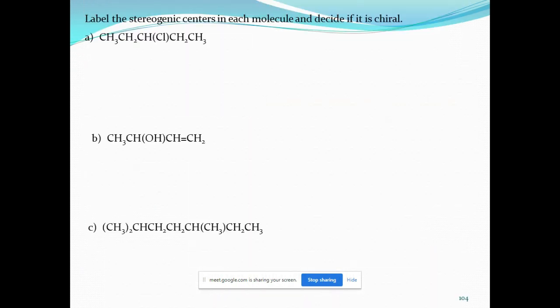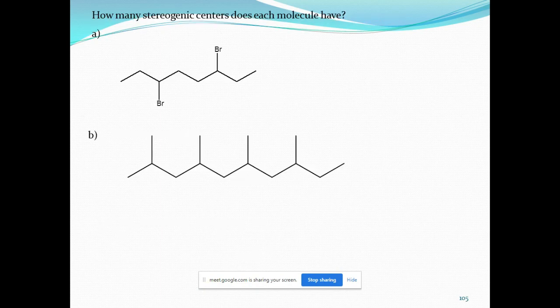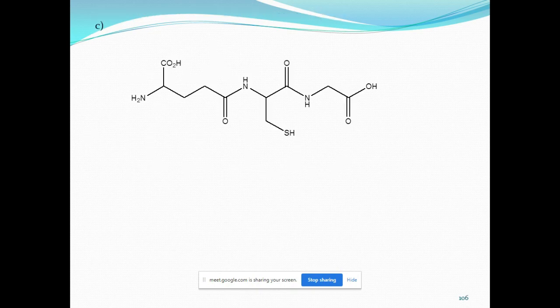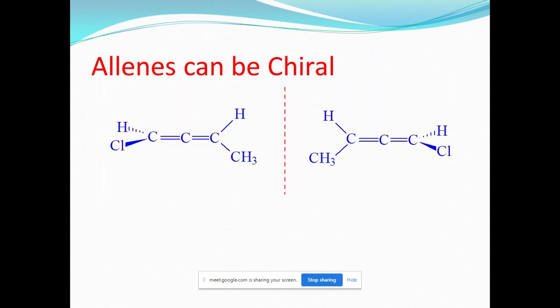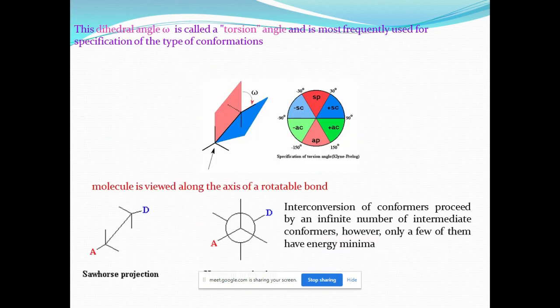Now we will discuss configurational isomerism, that is geometrical and optical isomerism. Now there is another branch, conformational isomerism. What is conformational isomerism? When there is free rotation about a carbon-carbon bond, that is called conformational isomerism.